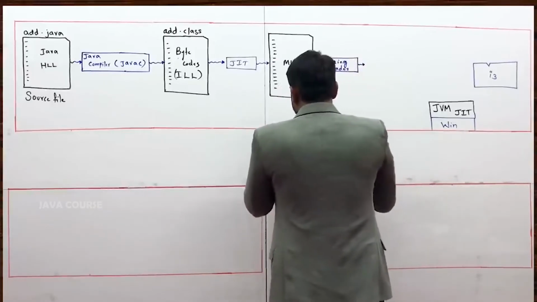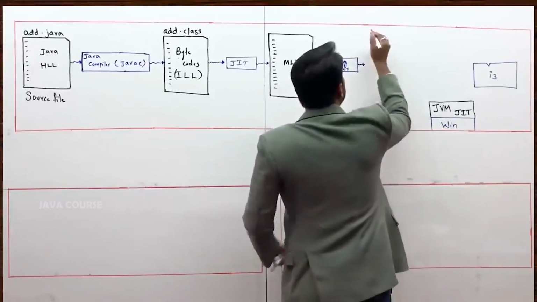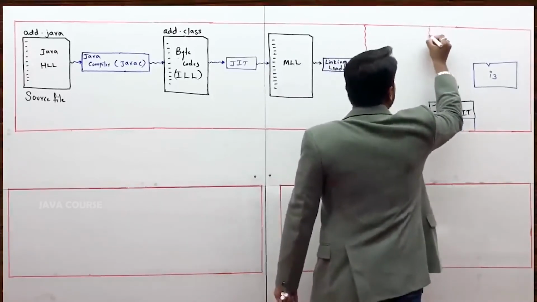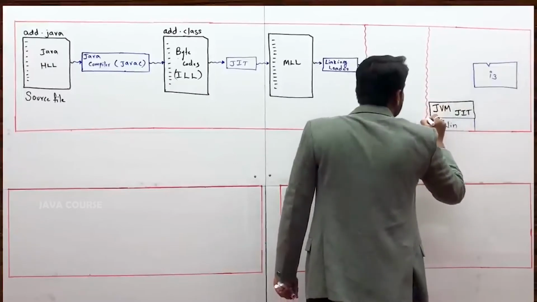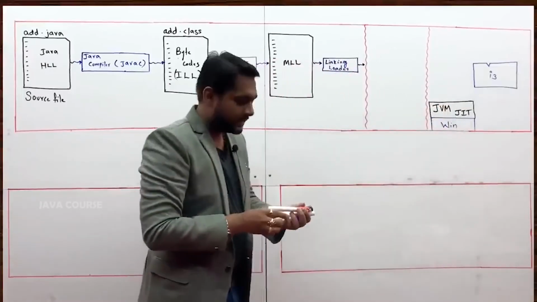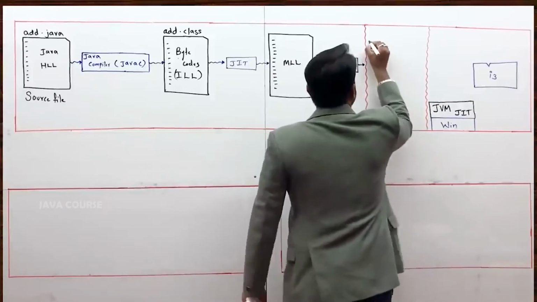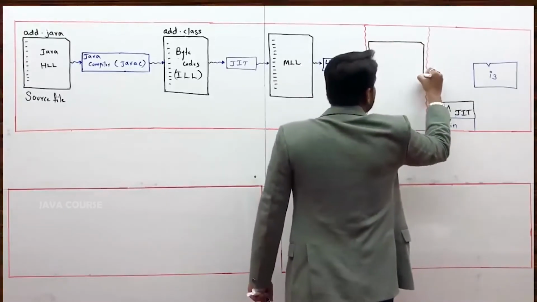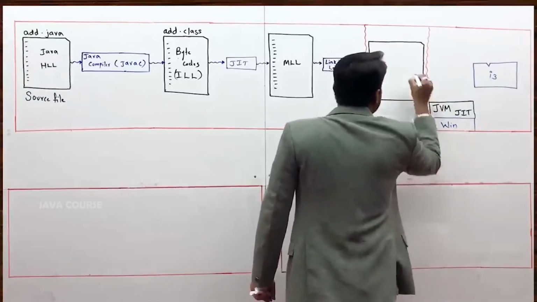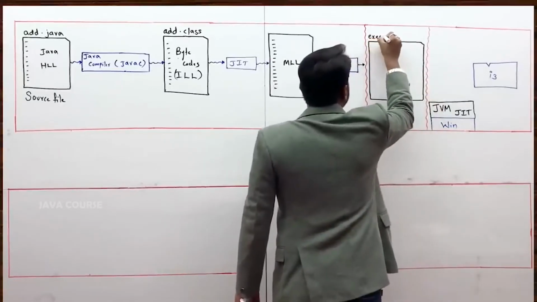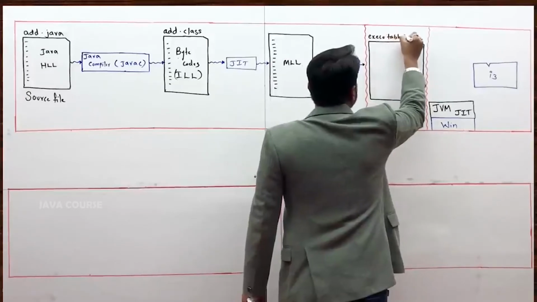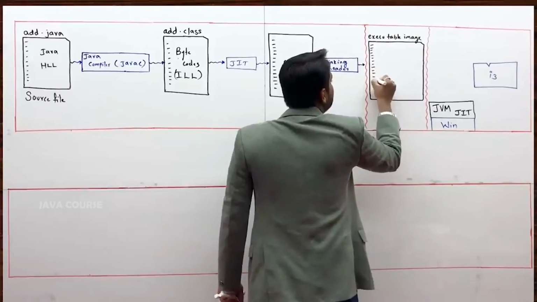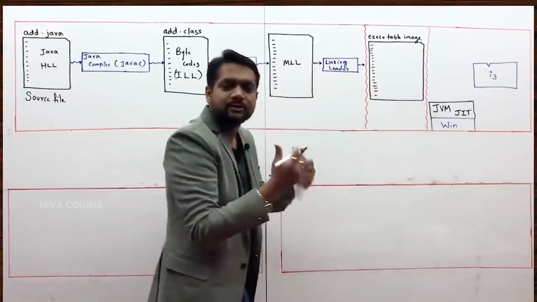You will get the executable file. That executable file would be directly loaded onto the RAM like this. This is the RAM space of this machine. Here that executable image would get ready. This is that executable image. All the contents you will have here in the machine level language which is linked.